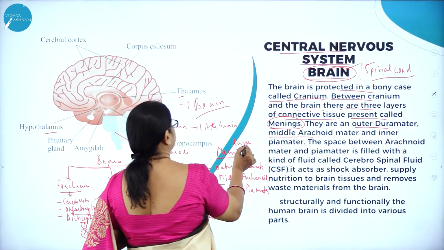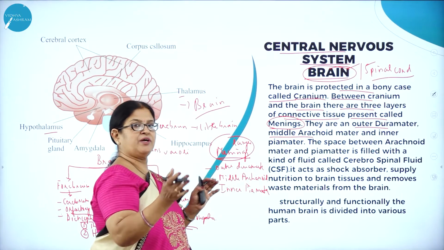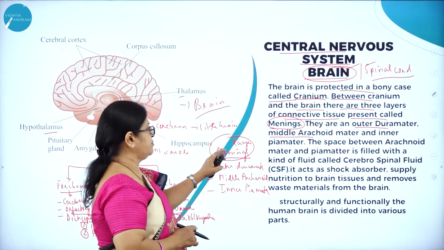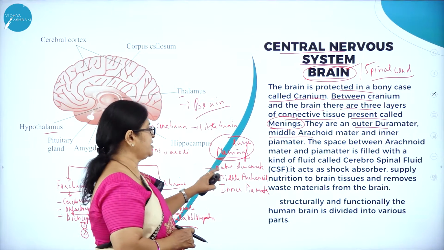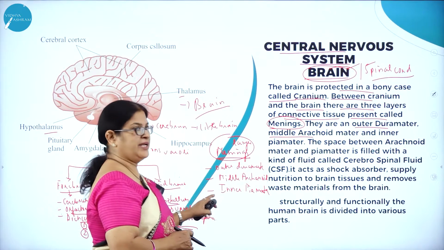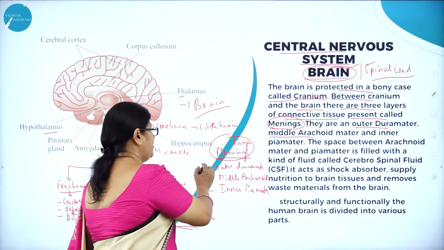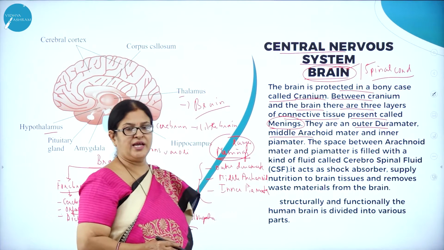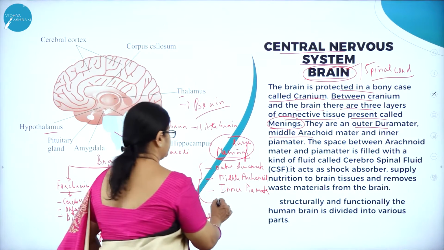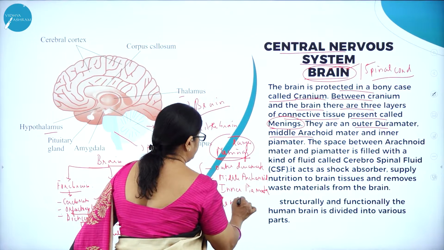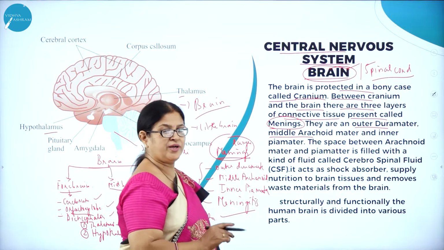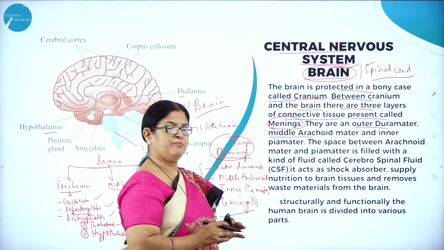So what are the three? The brain is covered by protective connective tissue layers: outer dura mater, middle arachnoid mater, and inner pia mater. If these three layers are damaged, it leads to a disease called meningitis. So these layers are very, very important. They are the protective layers for the brain.